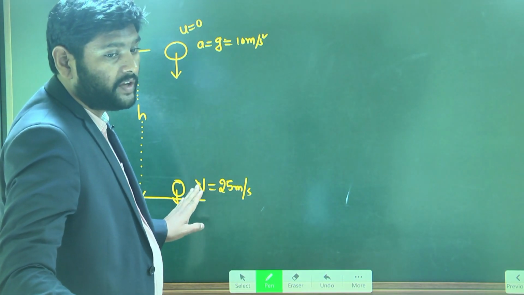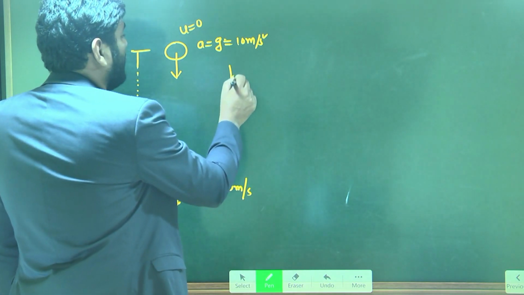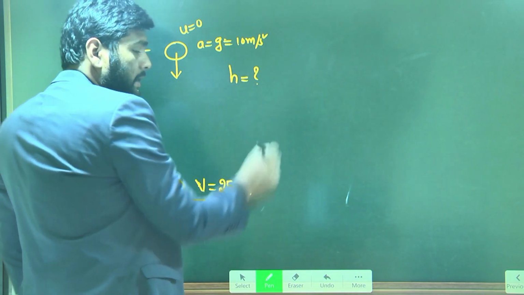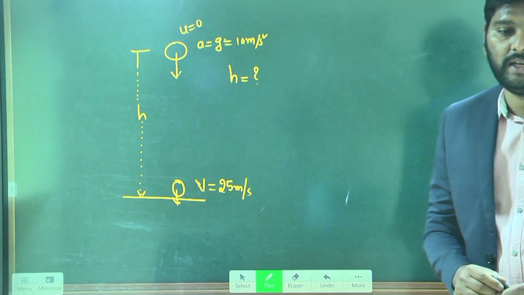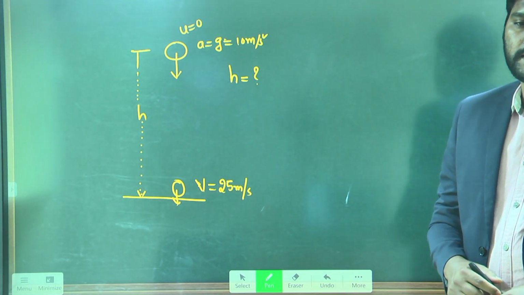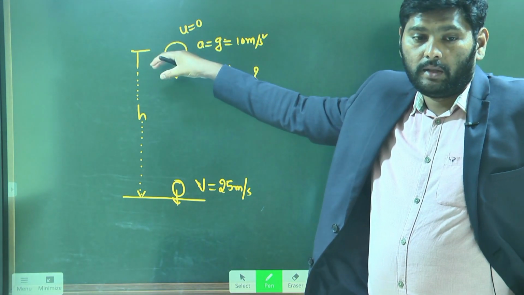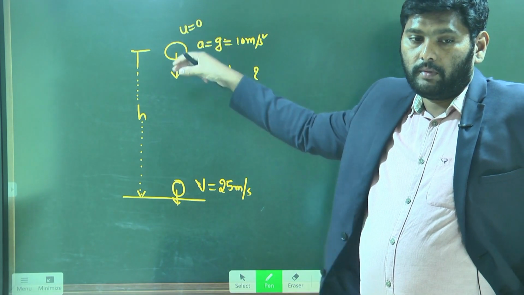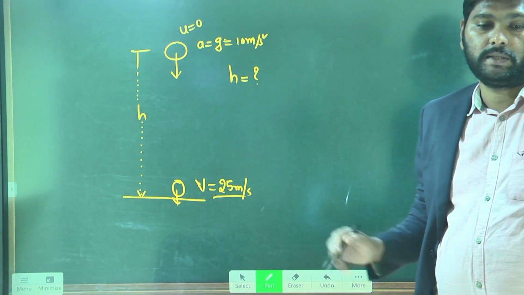So my first question is, from what height is the object falling freely? Understand, that is my question. The object is falling freely, and when it is about to reach the ground, its velocity becomes 25 meters per second.